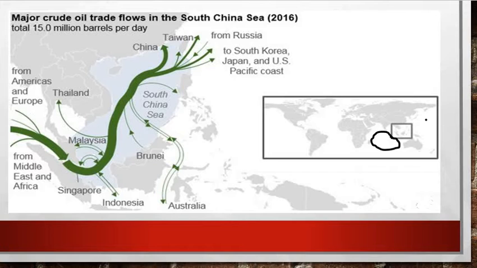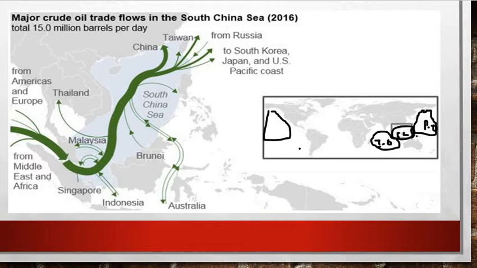This is your Indian Ocean and this entire region is your Pacific Ocean. Okay friends, I hope now you understood. So where is the South China Sea? This is the South China Sea, right friends? Indian Ocean, Pacific Ocean, South China Sea.